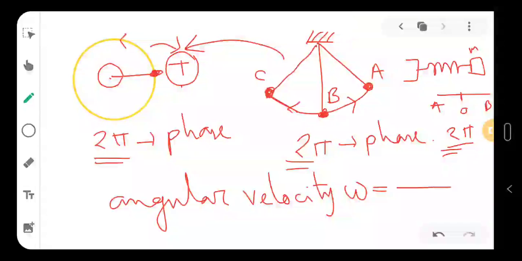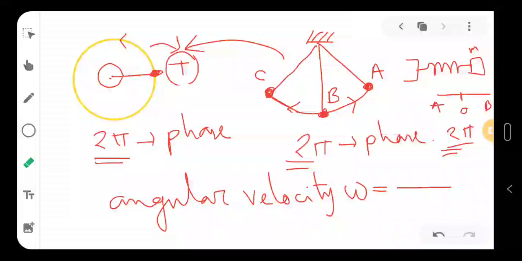So let's say I know that a complete oscillation requires t amount of time. So that means in t amount of time 2 pi phase will be covered, because I told you that in a complete oscillation, from the initial state again coming to initial, the total phase covered we take as 2 pi.